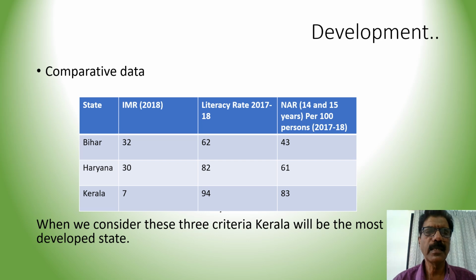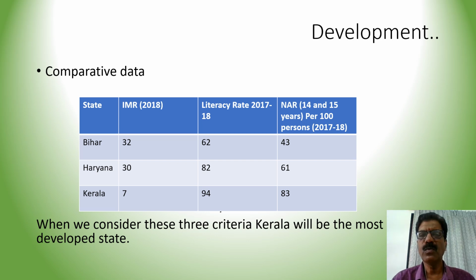Based on the new 3 criteria, we will compare the states Bihar, Haryana, and Kerala. First, we take infant mortality rate. IMR during 2018 was 32 in Bihar, means 32 per thousand, 30 in Haryana, and 7 in Kerala. So the infant mortality rate was the lowest in Kerala. Okay, now we come to the literacy rate. It was 62% in Bihar, 82% in Haryana, and 94% in Kerala. Okay, so the literacy rate was the maximum in Kerala, that is 94%.